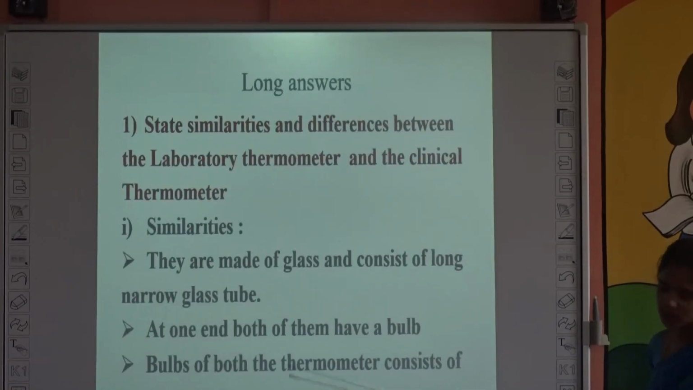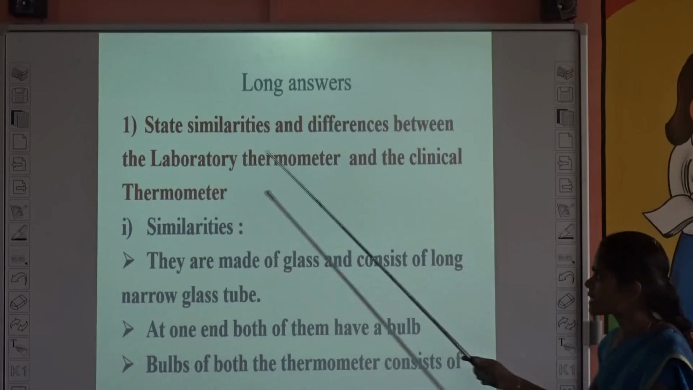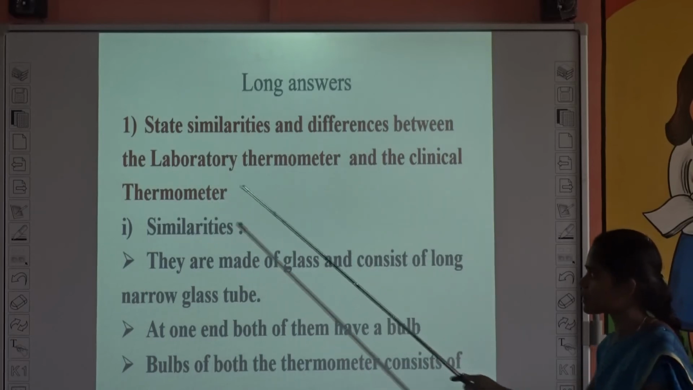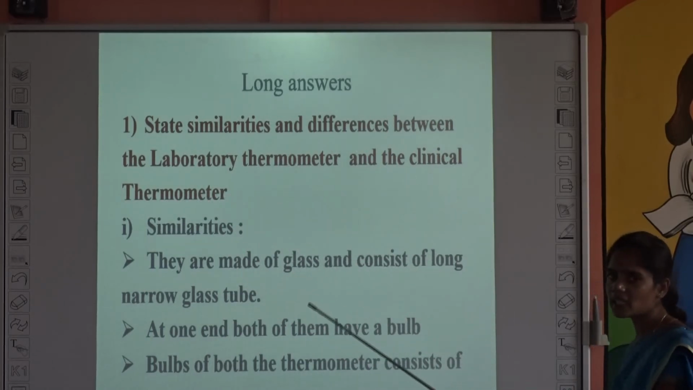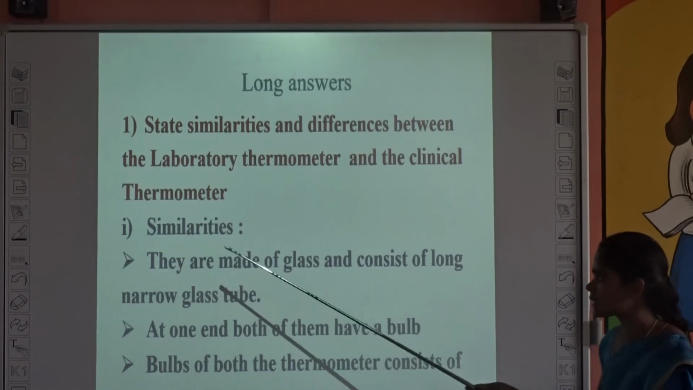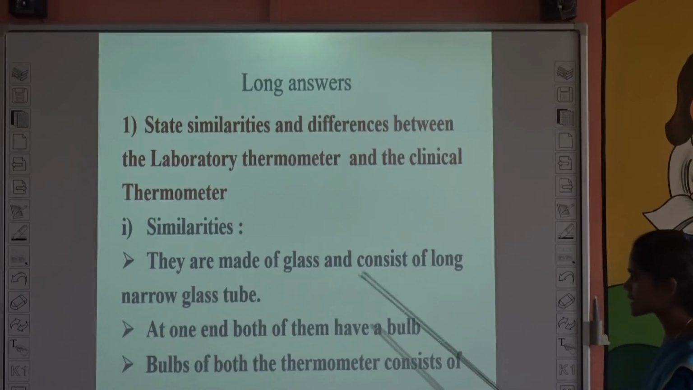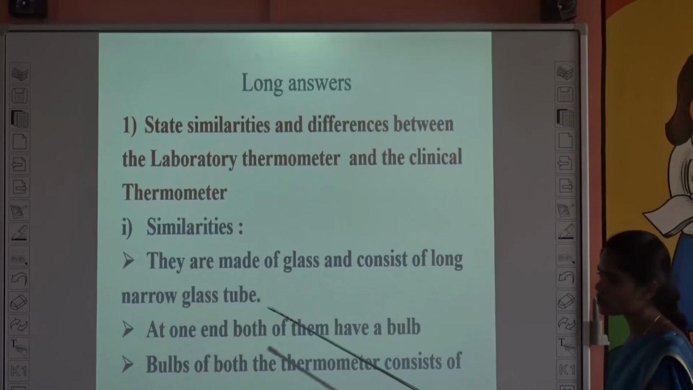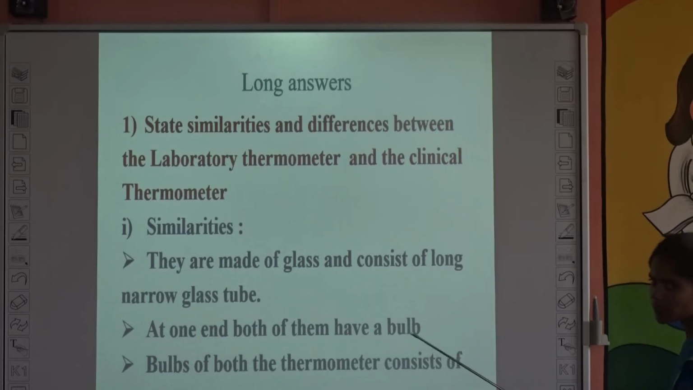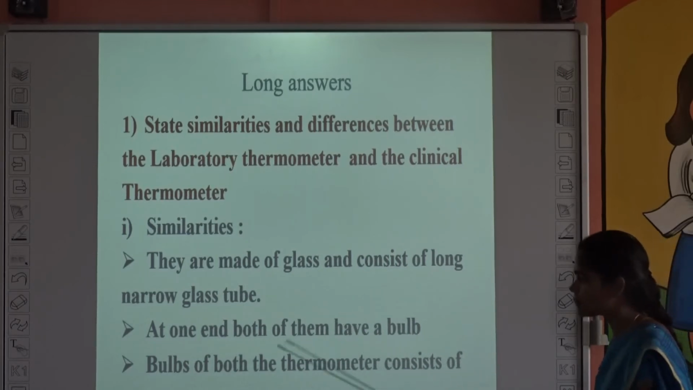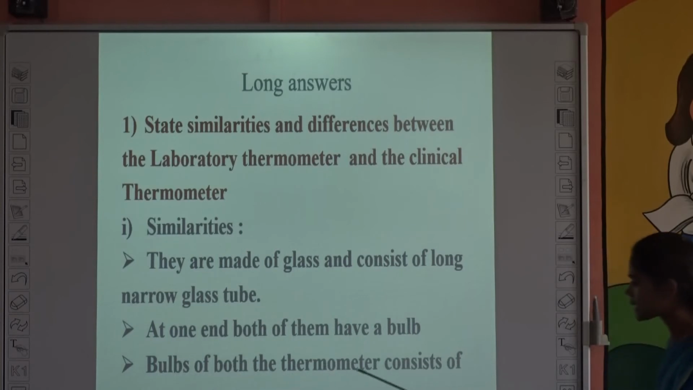And the next one, long answers, that is 5 marks. See the first one. State similarities and differences between the laboratory thermometer and the clinical thermometer. Similarities are, they are made of glass and consist of a long, narrow tube. At one end, both of them have a bulb. The bulbs of both thermometers contain mercury. So these are the similarities.